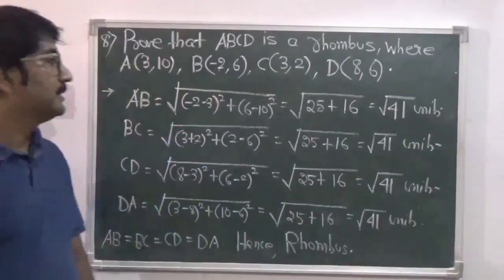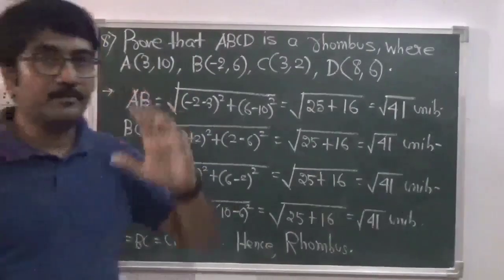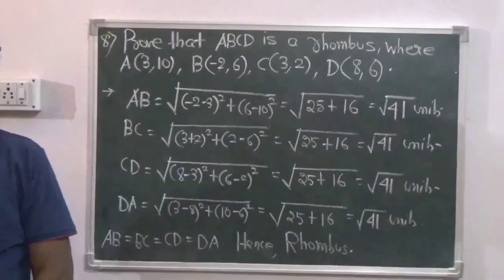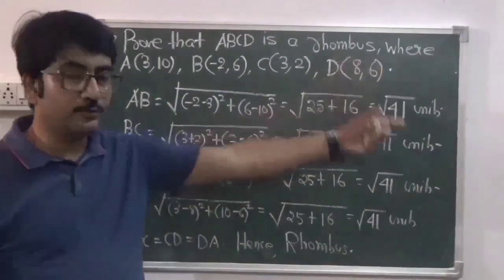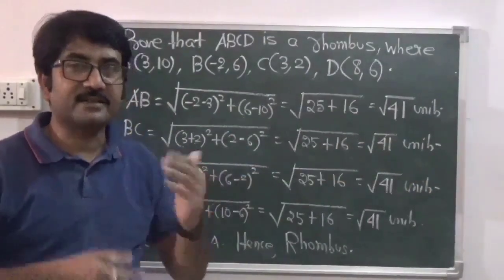So for ABCD to be a rhombus, we need to prove that all the four sides are equal, and here we have proved AB equals BC equals CD equals DA, and each is equal to root over 41 units. Hence, it is a rhombus.